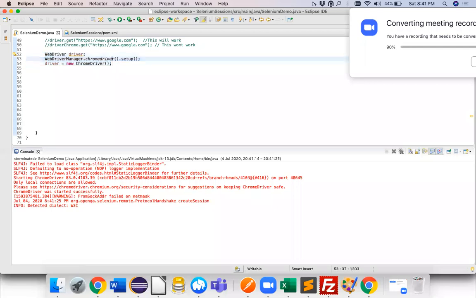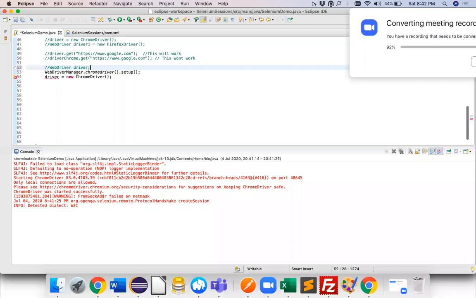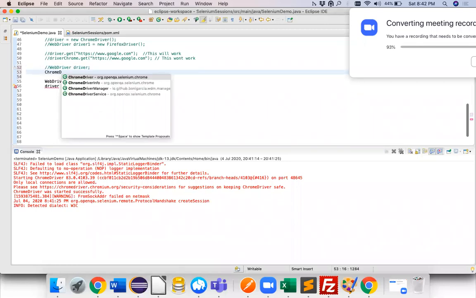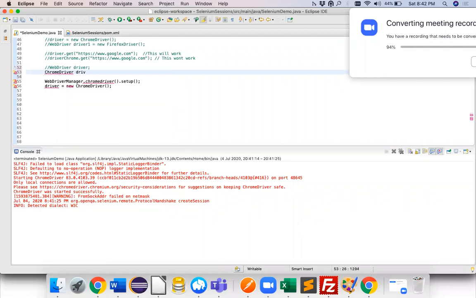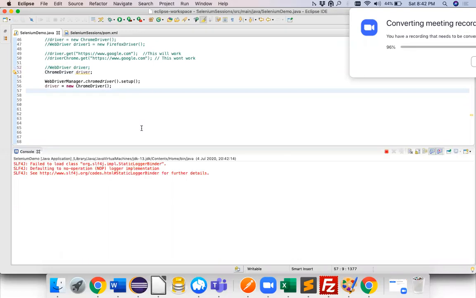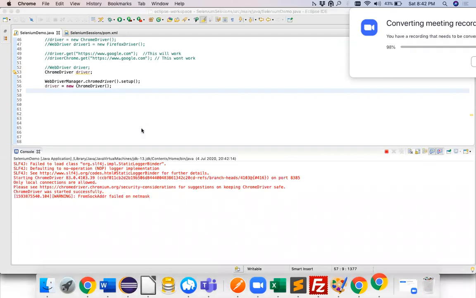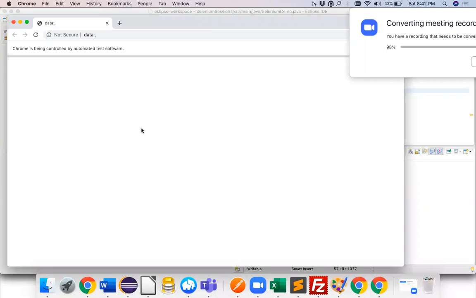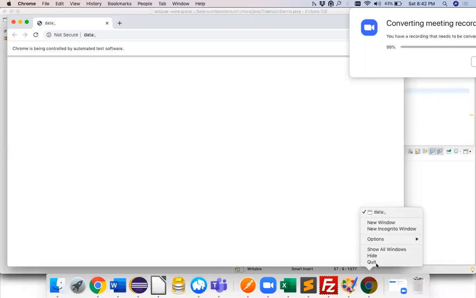Now what I'll do is, I'll simply make this a Chrome driver, this thing, right? So what I'm saying is Chrome driver. Let's try this. And let's try to execute this. Can you see another browser got launched? Another Chrome browser got launched, right? There are two browsers right now. Let me quit the previous one. And this is the new one.